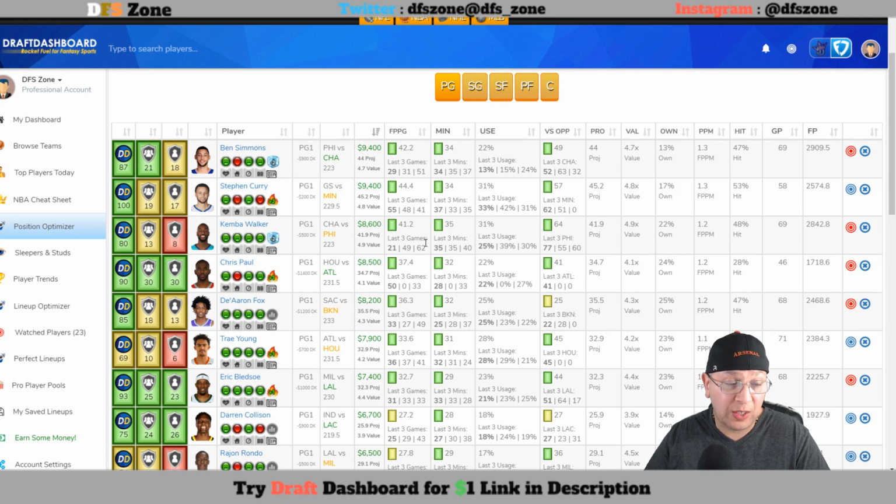So Kemba Walker, 8,600 and 8,100. I think he's definitely in play. You need 40 and you need 43 respectively. He's averaging 41. As you can see, his minutes are up. He did have a 49 and 62, so he's been 49 plus, trending upward in fantasy point totals in 2 out of the last 3 games. His usage rate is up as well, 25, 39, and 30. So pretty much an average of 30, but as high as 39% over the last few games.